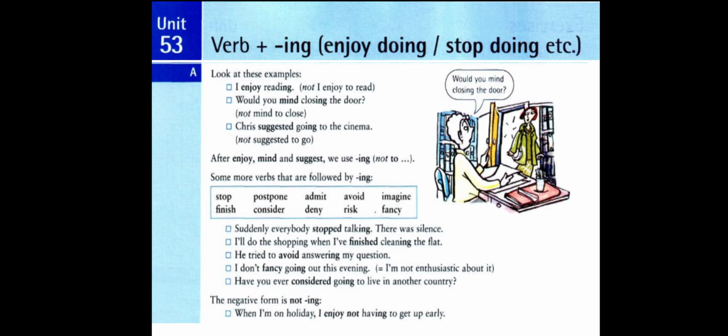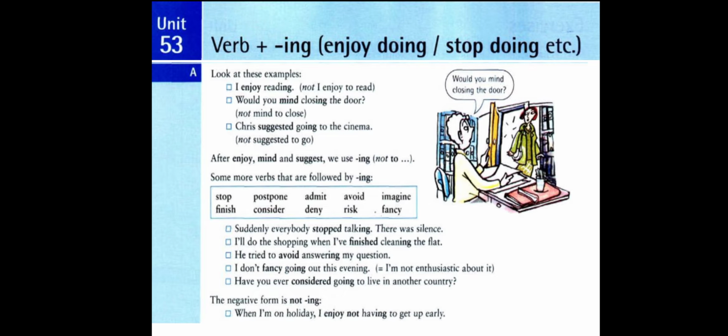For example, here we have the verb suggested. Suggested is in the past, but still what comes after suggested is verb plus ing. So these verbs are followed by verb plus ing. So after the verbs enjoy, mind and suggest, we use verb plus ing. We don't use to plus the base form.